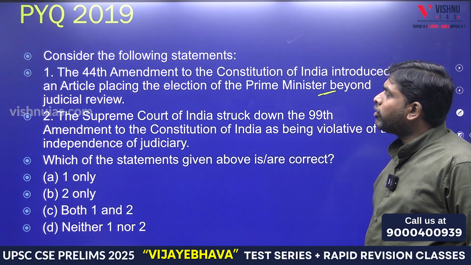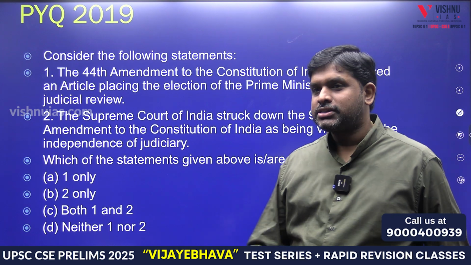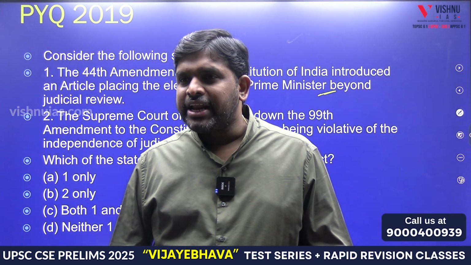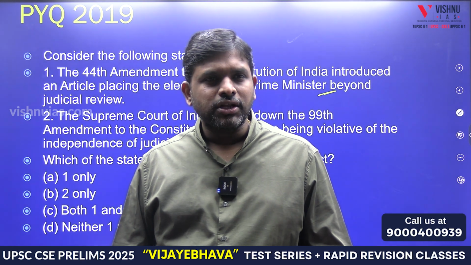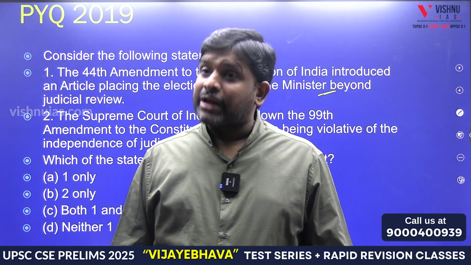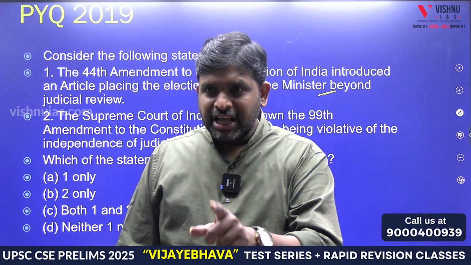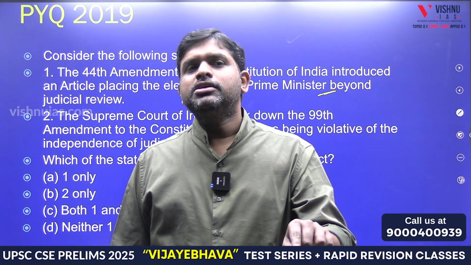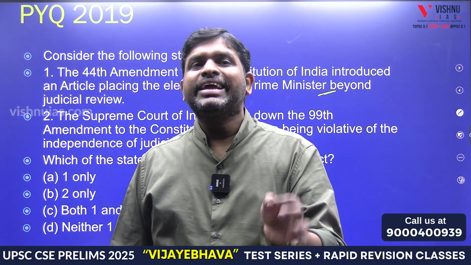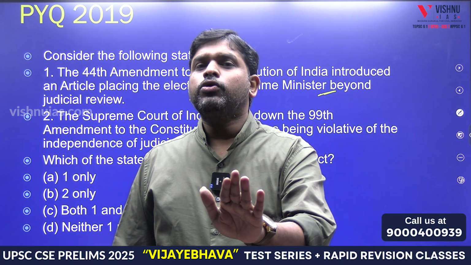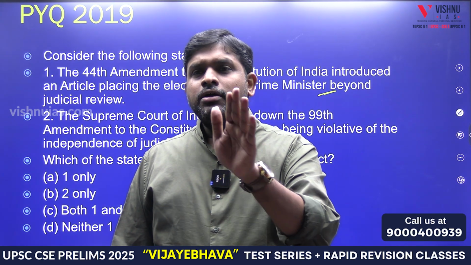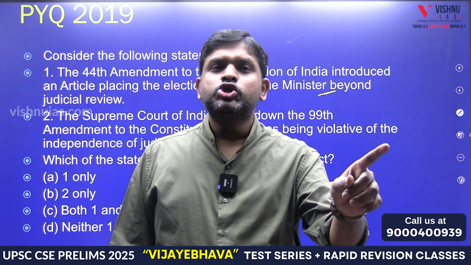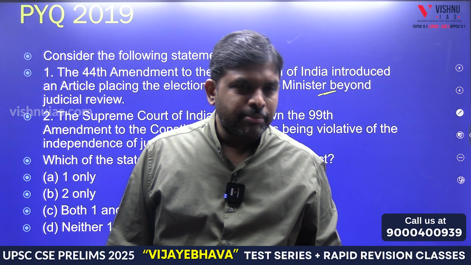44 or 42nd? 42nd. What is this? I will tell you. The 42nd Constitutional Amendment Act, which was made in 1976, very clearly told that both the Speaker election and the Prime Minister election are not subjected to judicial review. So by this, 42nd Constitutional Amendment Act indirectly kept judicial review out of the purview of Parliament. Means what? Everything will not be subjected to judicial review. By which Constitutional Amendment Act? 42nd Constitutional Amendment Act. Number 1.